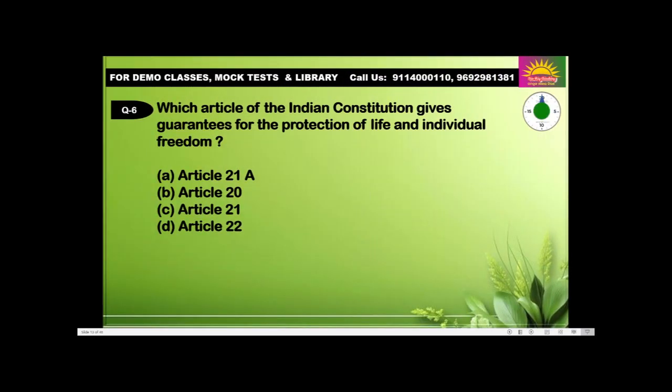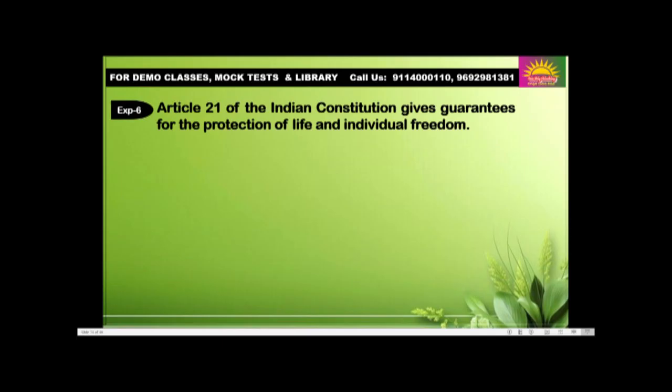Okay. Question number 6. Which article of the Indian Constitution gives the guarantee for the protection of life and individual freedom? Article 21A, 20, 21 or 22? Answer is C, Article 21. Okay. Article 21 of the Indian Constitution gives the guarantee for the protection of life and individual freedom.